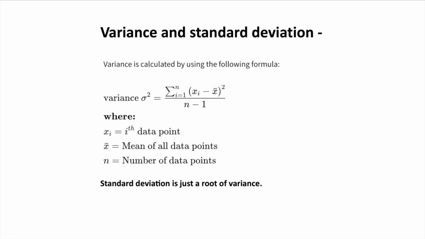Now, if we look into the sample mean and population mean, two words always come up: variance and standard deviation. What do we mean by variance? The term variance refers to a statistical measure of the spread between numbers. Basically, it measures how far each number is from the mean and from the other numbers. As we can see in the formula, xi minus x bar, we are subtracting the mean from every xi, and then to calculate the variance, we divide it by n minus 1, where n is the number of data points. For standard deviation, it is just the root of variance.